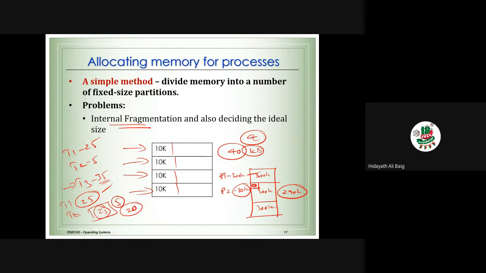Remember that. So what is the problem? If you divide the memory into same-size partitions, there is a problem of internal fragmentation. What is internal fragmentation? The process may waste a lot of memory unnecessarily.